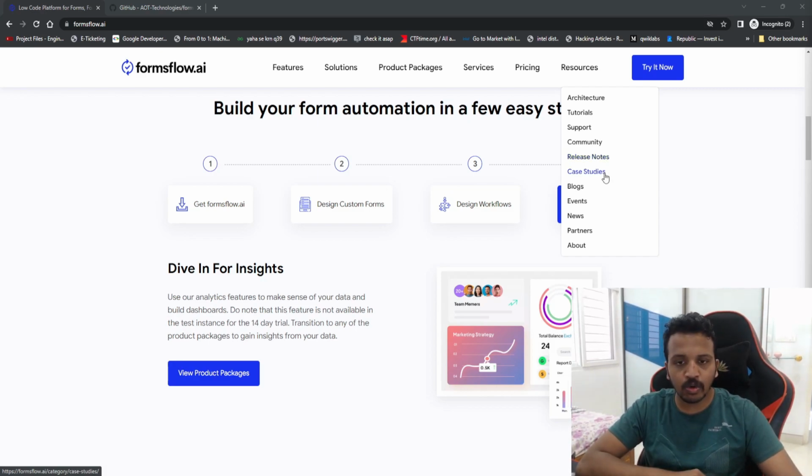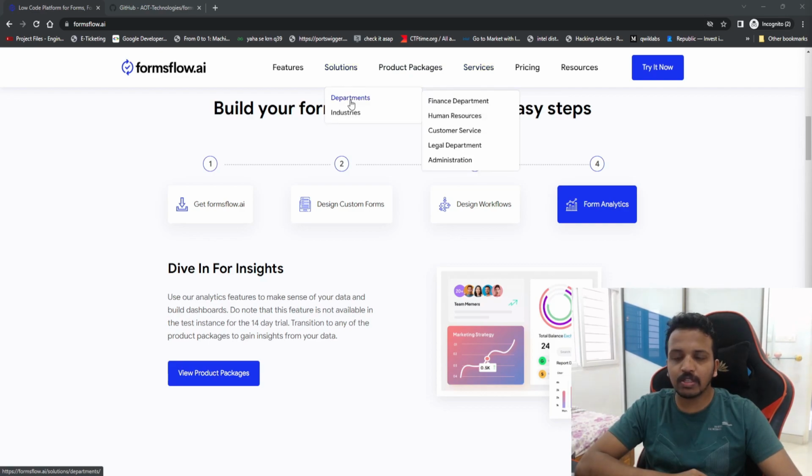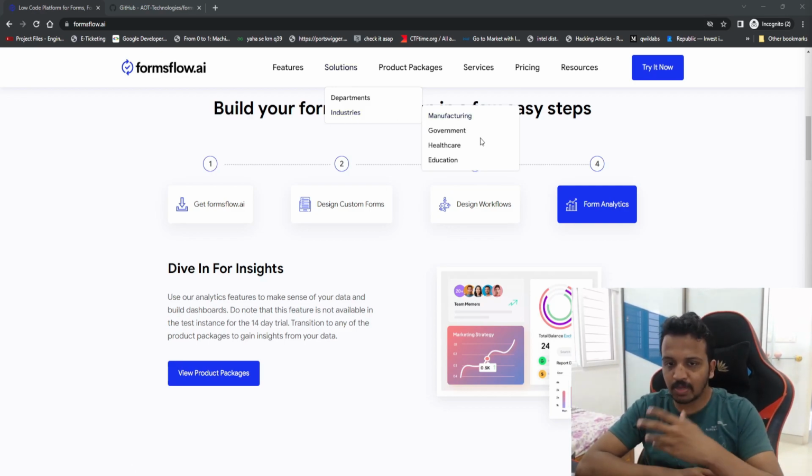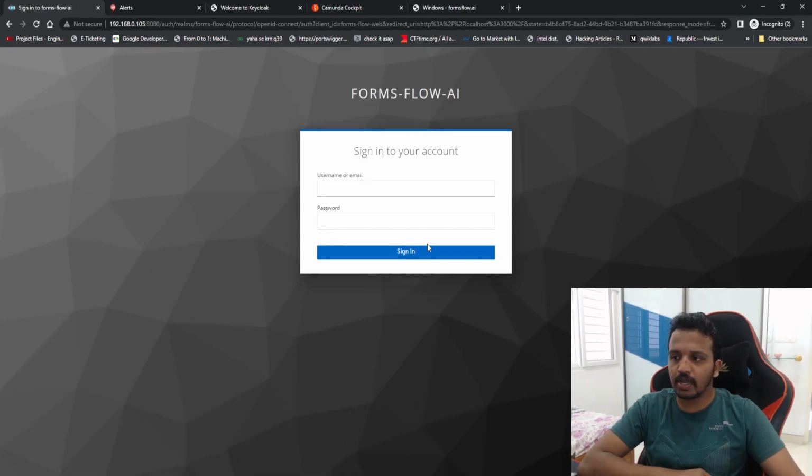So you can study a few more case studies, and when you are giving me the use case, you can see, in the solutions section, in what all departments and in what all industries it is being used. Just spend your time, explore it, try to understand how others are using it, so you can decide how you can use it, and then you can post your queries if they are not answered anywhere.